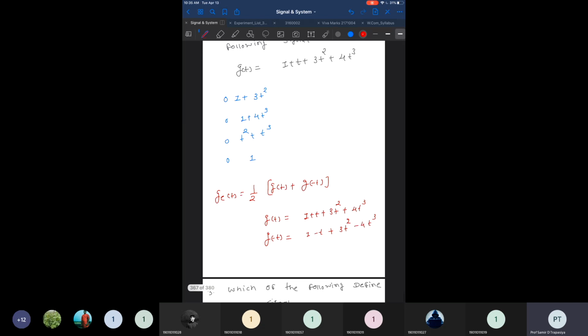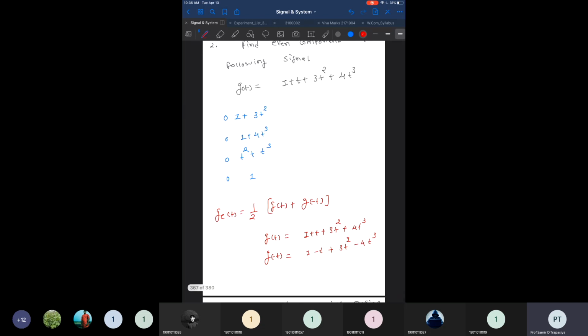Now if we add up both g of t and g of minus t, the 1 and the t terms will be cancelled, the 6t square remains, and the other term is also cancelled, leaving 2. So 2 plus 6t square, and if we divide by 2, because g of e is divided by 2, we are left with 1 plus 3t square. So the right answer among all of these is 1 plus 3t square. Those who have written this answer, this is the right answer.